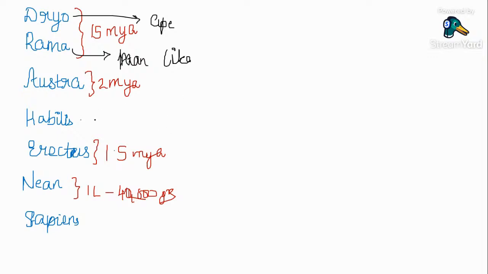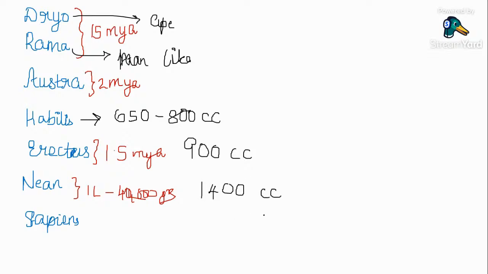Homo habilis, the cranial capacity is 650 to 800 cc. First human-like. They did not eat meat. Homo erectus, the brain capacity 900 cc. They ate meat. Java man. Neanderthal man, 1400 cc. And agriculture and all were put forth by Homo sapiens.